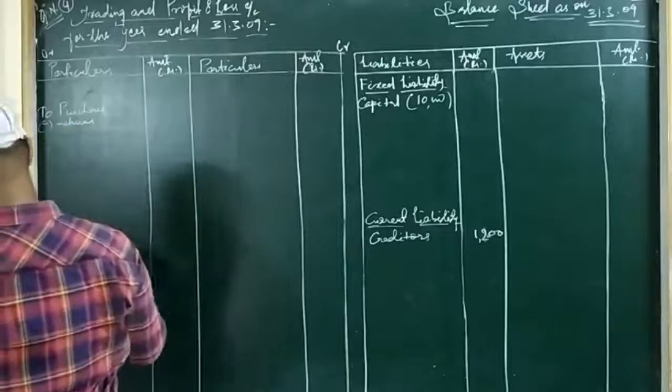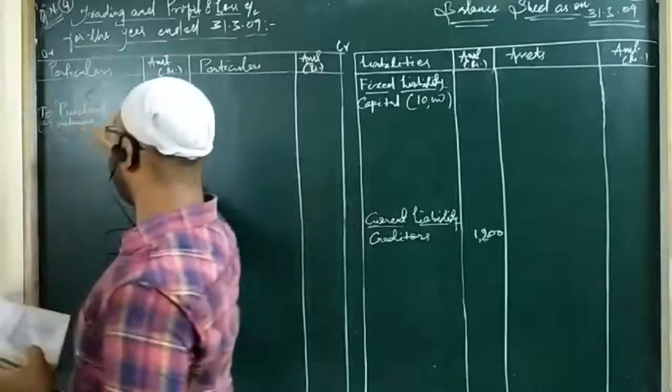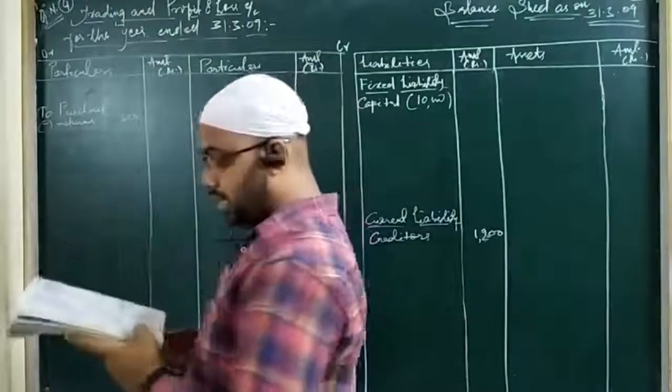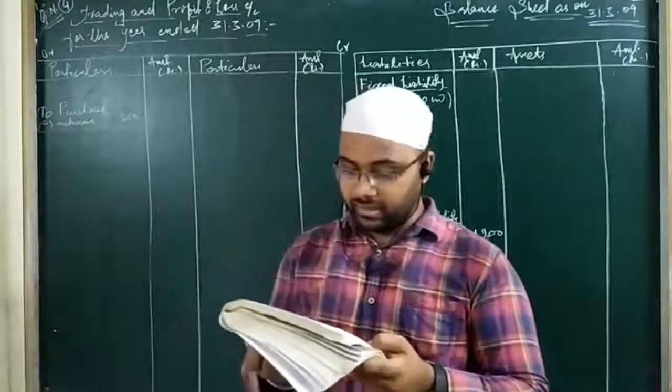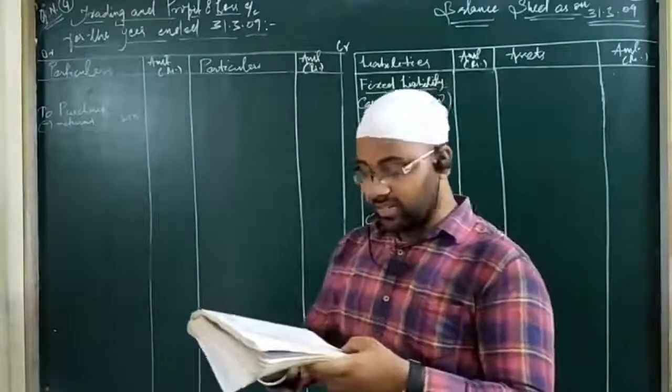So return outward is purchase return, that is given 500 rupees. When the purchase comes, we will write it here. Okay. Sales is given 16,400. Again, you have to see whether there is sales return or not in the question. So in the question, sales return is there. Okay.